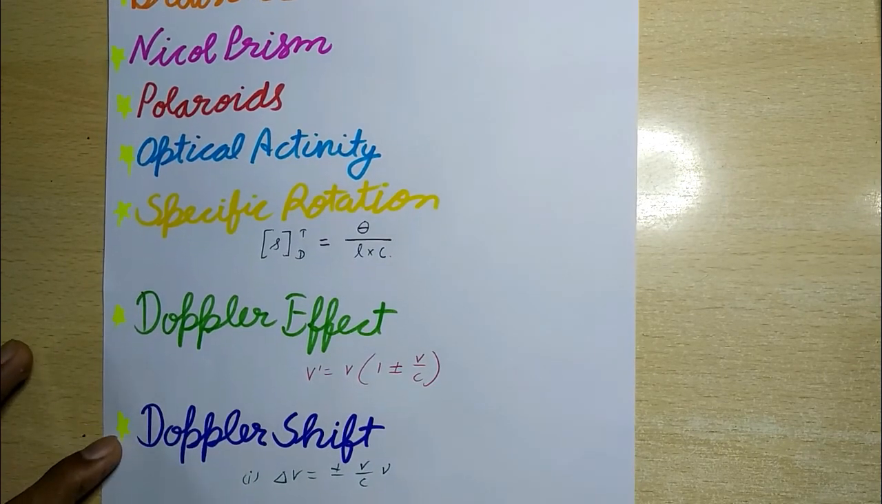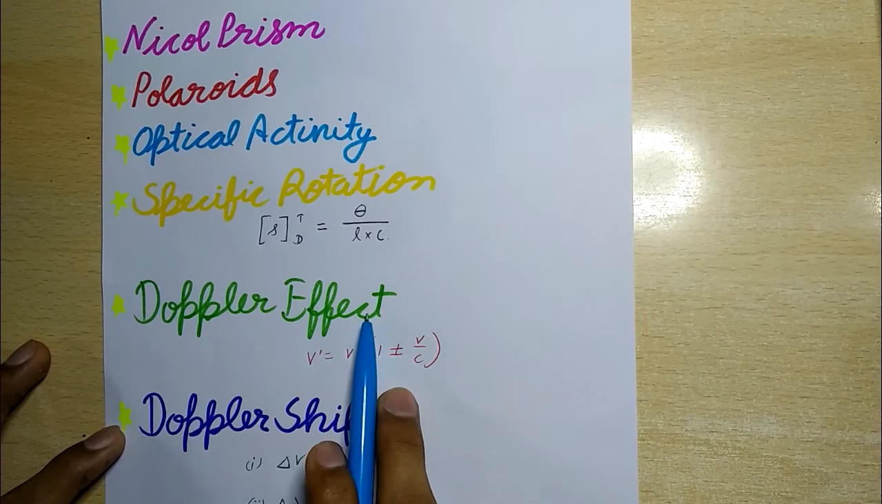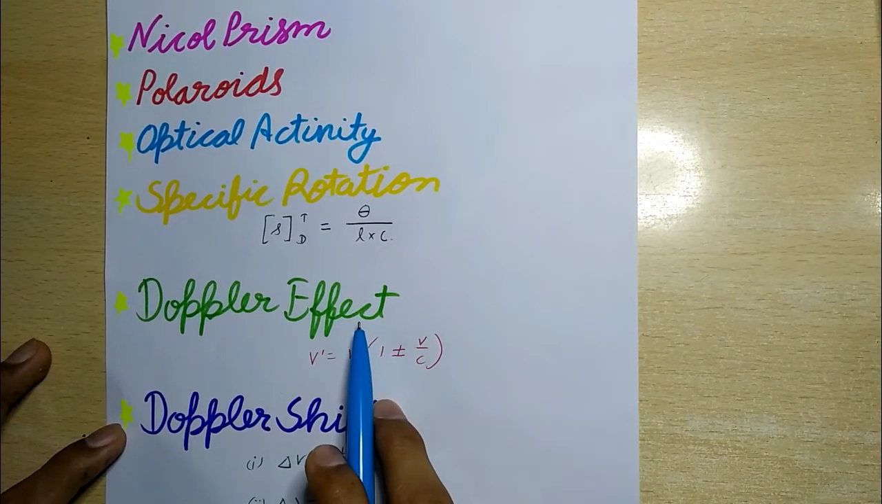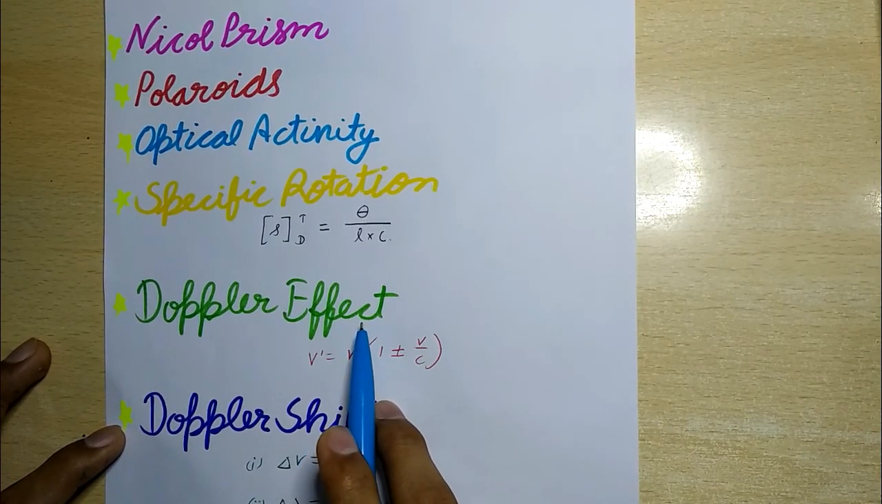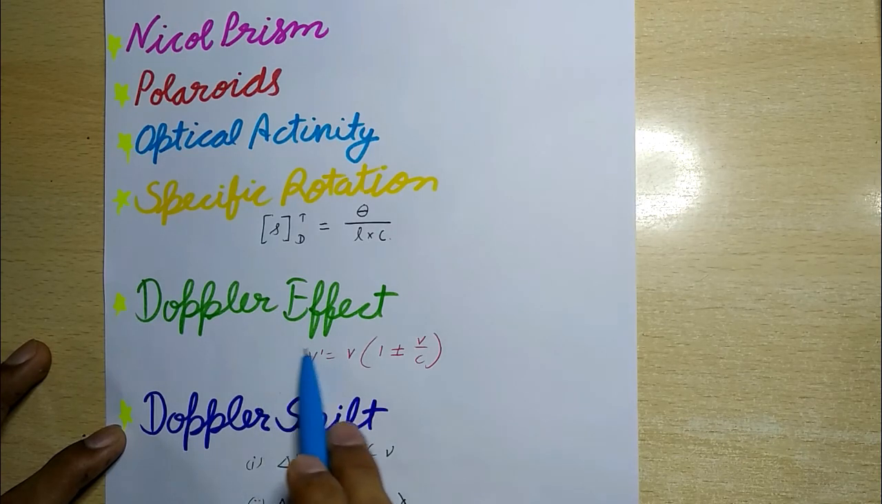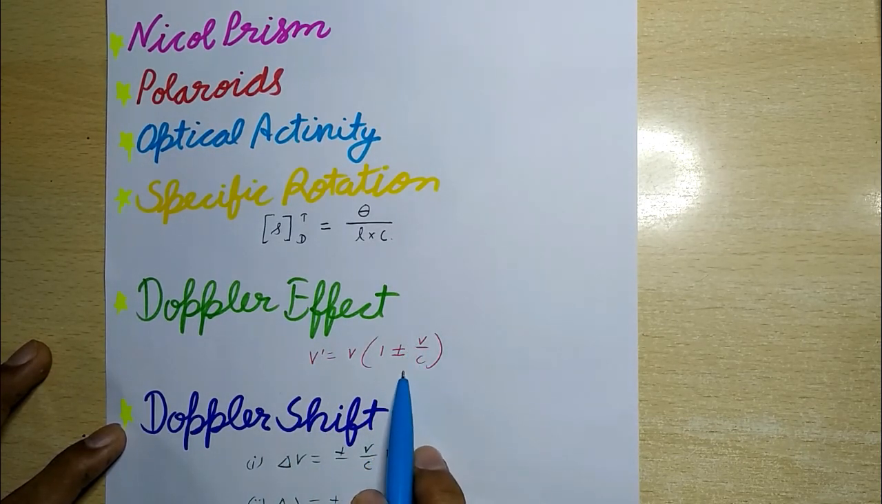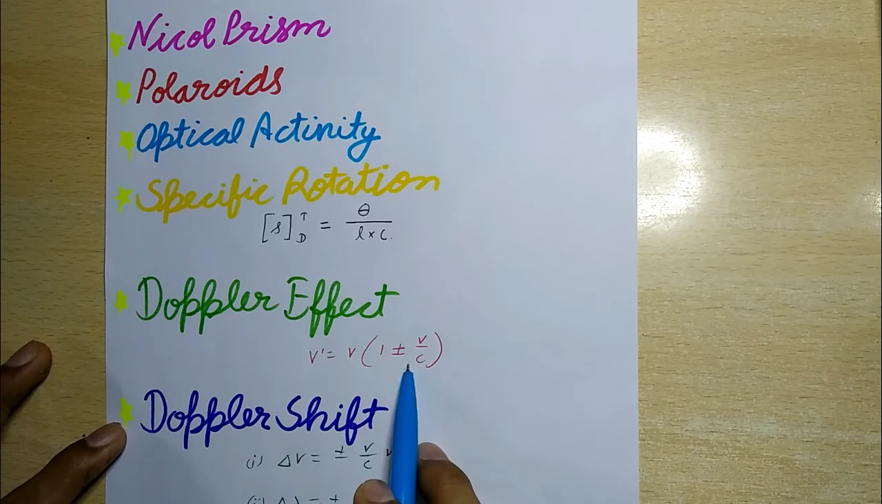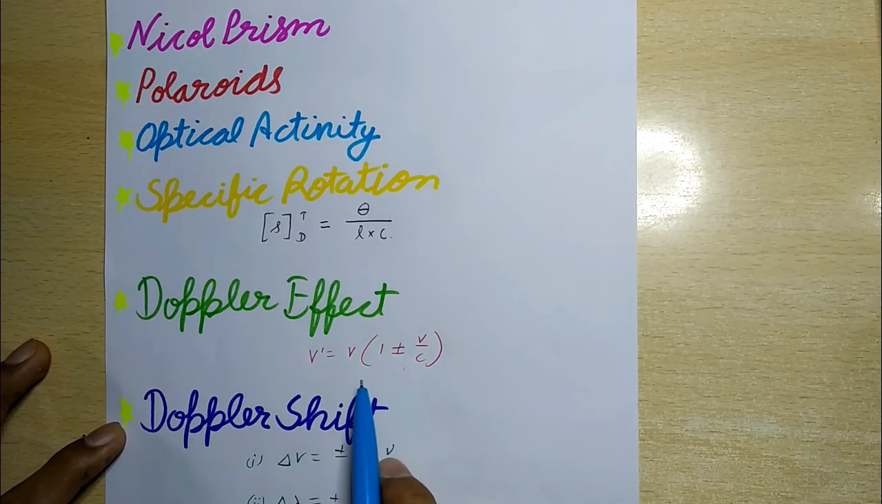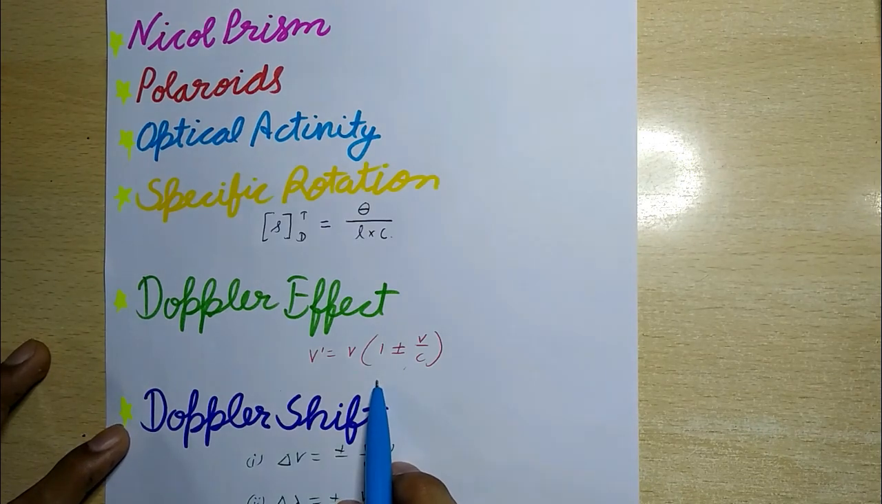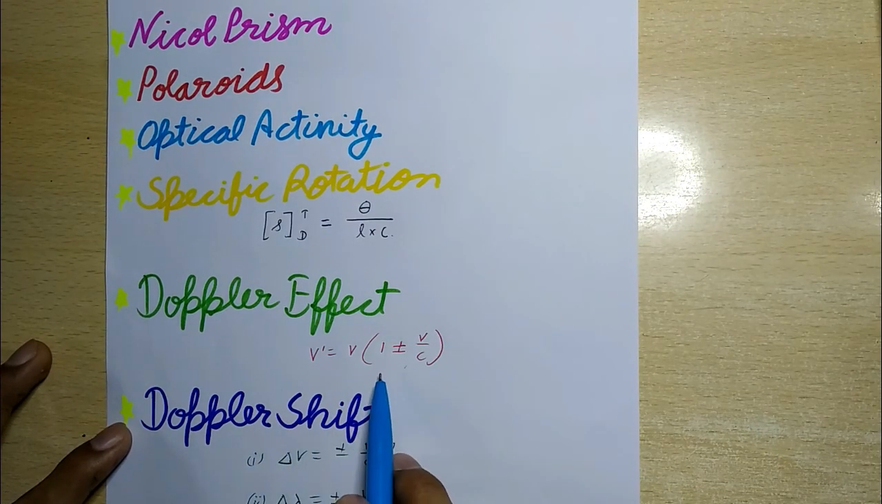Now next is Doppler effect. It is the phenomenon of the apparent change in the frequency of light due to the relative motion between the source and observer. The apparent frequency nu dash is given by nu dash equals nu times the bracket 1 plus minus v upon c. When the source moves towards the observer, the velocity v is taken as positive, and when the source moves away from the observer, v is taken as negative.